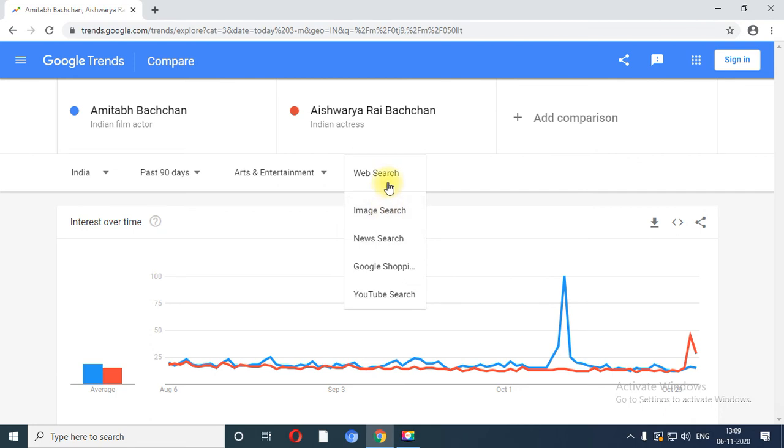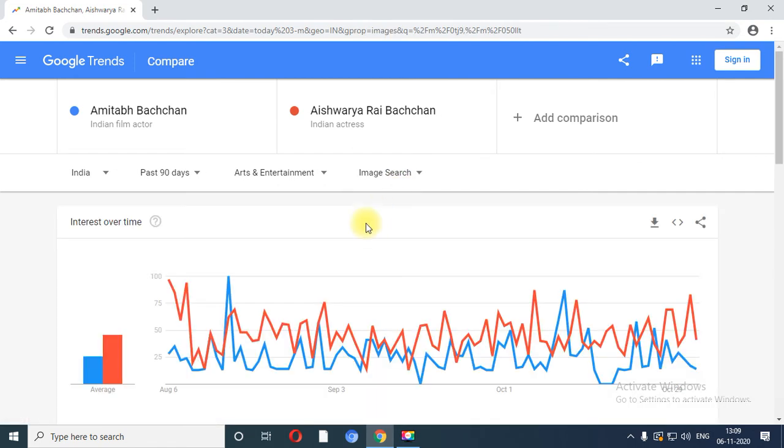So instead of web search I am going to click on image search. At that time see there is a variation in the graph. Why? Because the people who search for images of Aishwarya Rai Bachchan are major, or we can say it covers a higher market than Amitabh Bachchan images.